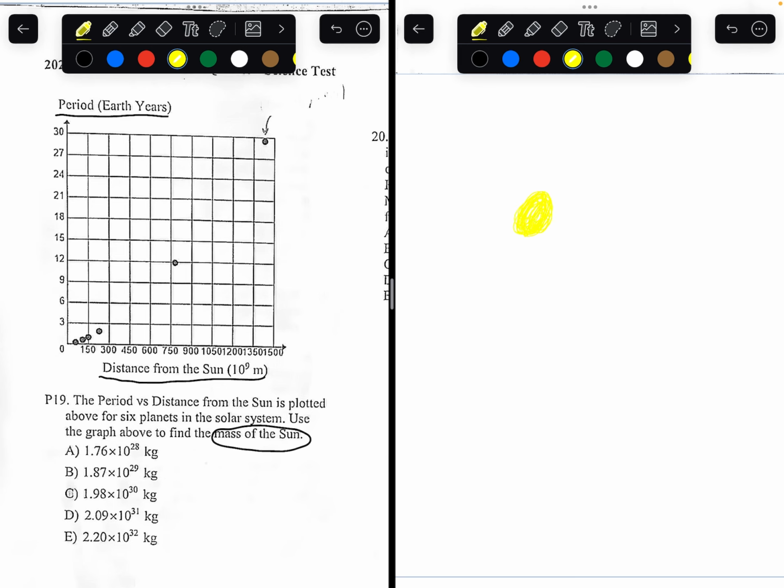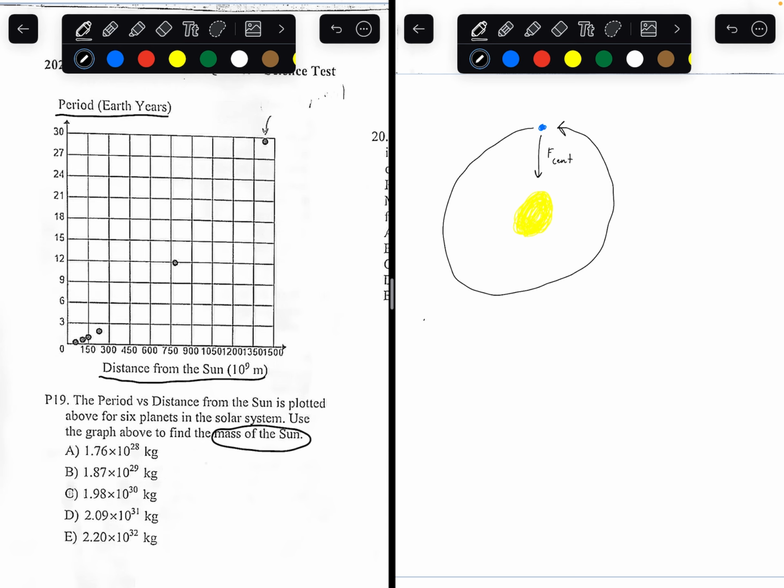So let's just say this yellow circle is our Sun, and this blue circle is Earth. We know that the blue circle goes around the Sun, not in a circular shape, but we'll consider this as a circle for now. So there's going to be an attractive force, a gravitational force between the Earth and the Sun. Whenever an object is rotating around another object, there's going to be centripetal force that's pointing towards the center. So the Earth is experiencing centripetal force.